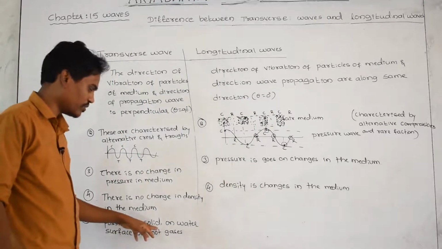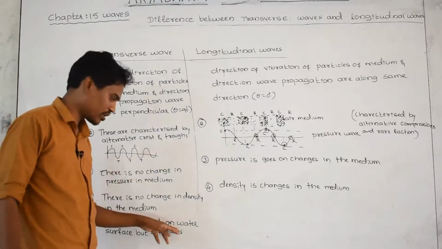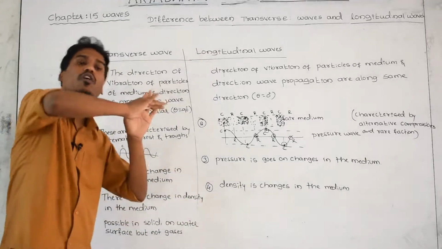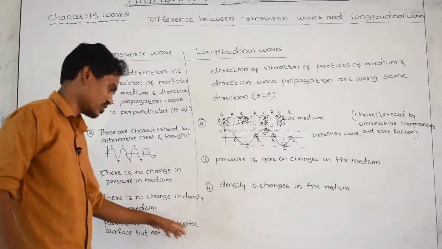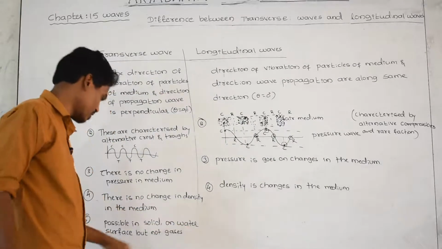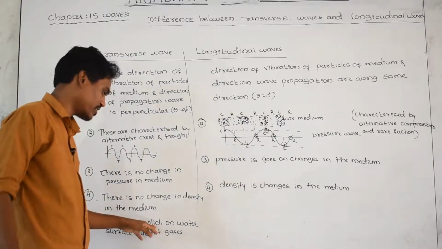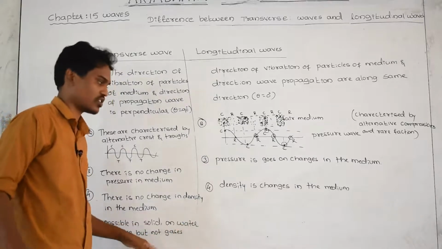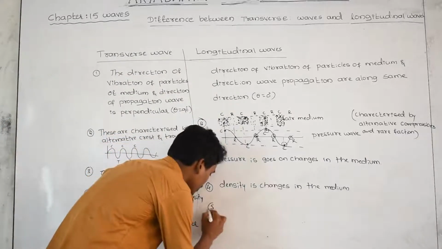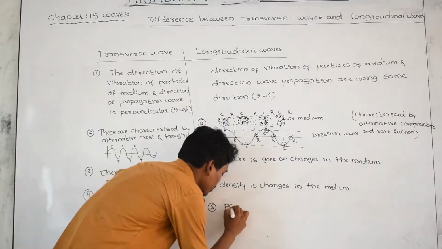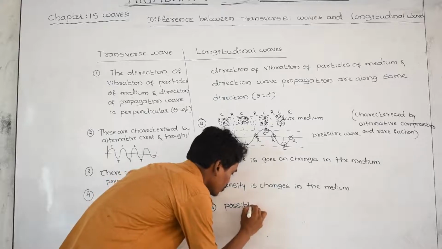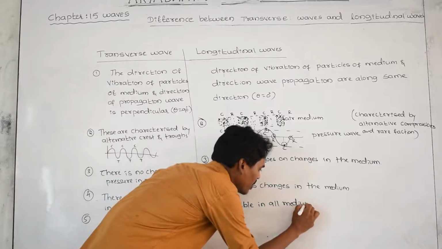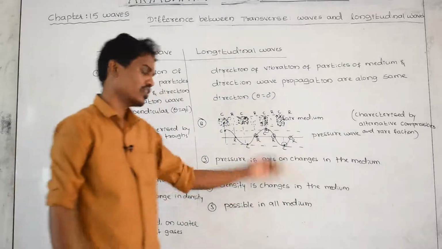Yes, solid medium, transverse wave can be produced. On the water surface, a water wave is nothing but the wave moving on the surface of the water. That is a liquid medium, but not in gases. It may be possible in solid, it may be possible in liquid, but not in gases. But longitudinal waves are possible in all media, maybe solid, liquid or gases.